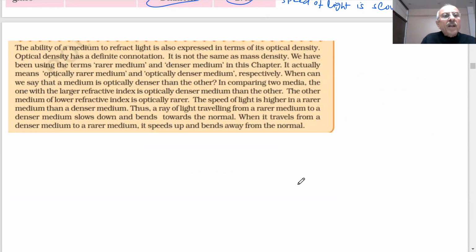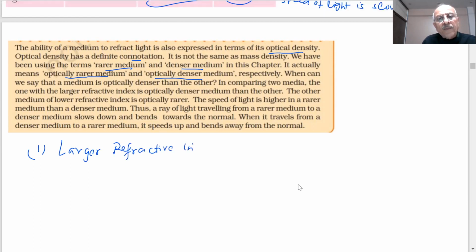What we are saying, the ability of a medium to refract light is also expressed in terms of its optical density. Optical density as a definition is not the same as mass density. We have been using rare medium and denser medium, actually optically rare medium, optically denser medium respectively. We can say a medium is optically denser than another when comparing media, one with larger refractive index.